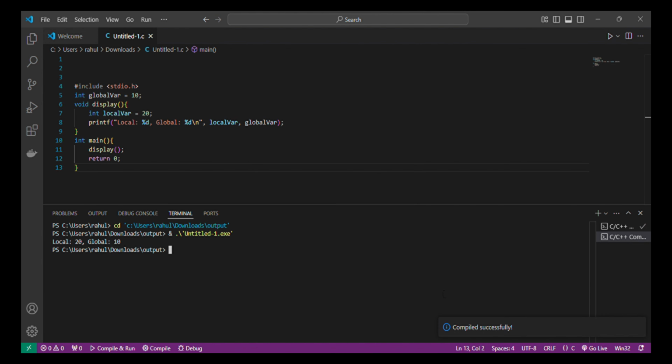Here, local var is accessible only within display, while global var can be accessed anywhere in the program.